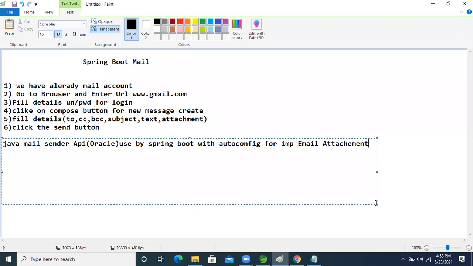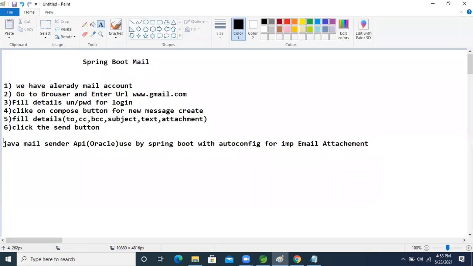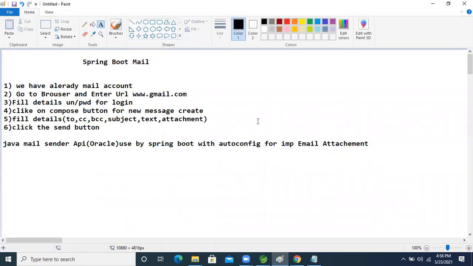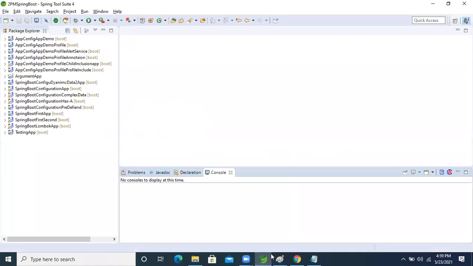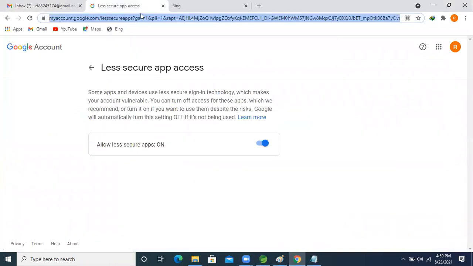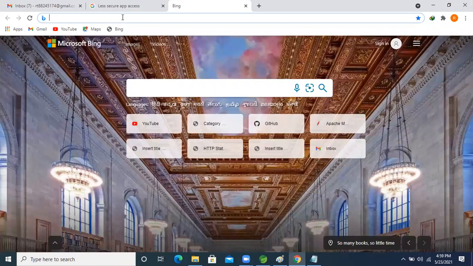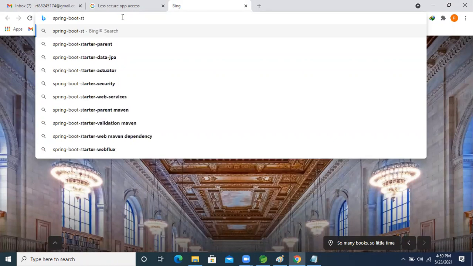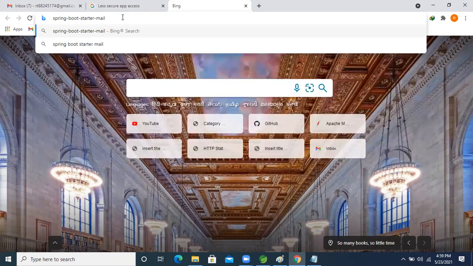Email attachment, right? So if we implement these things as auto configuration in Spring Boot for email attachment, what we will do, guys, is come inside the application. For JavaMailSender, which dependency do we need? We will not add it yet, I just want to show you people. For that it is spring-boot-starter-mail, the Maven dependency.